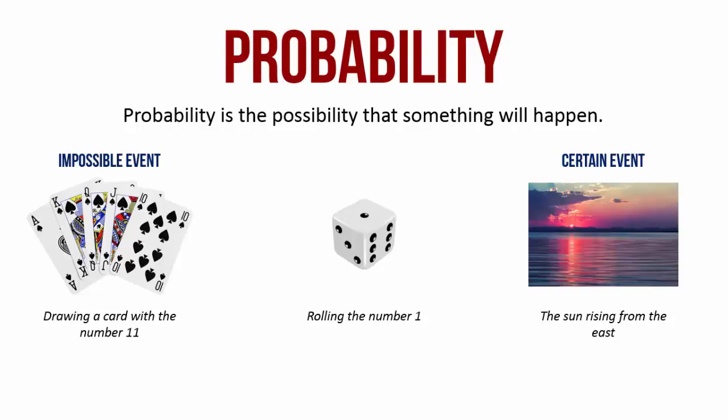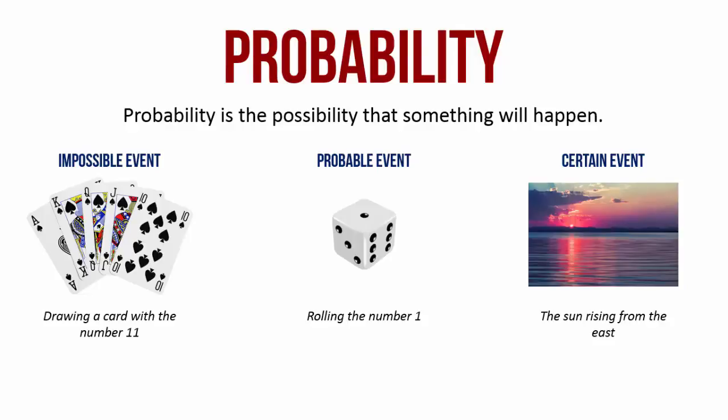Whereas look at the event in the middle, that is, you have thrown a dice and you have rolled the number 1. When you throw a dice, there can be 6 numbers that you can throw. You can throw any number from 1, 2, 3, 4, 5 and 6. Now, throwing a dice and getting a number 1 is neither impossible because it is one of 6 possible outcomes, and neither is it certain because there are some other outcomes which can also occur. Since this is 1 out of 6 possible outcomes, we say that rolling the number 1 is a probable event, which means that it is possible for you to throw the number 1, but it is not definite.